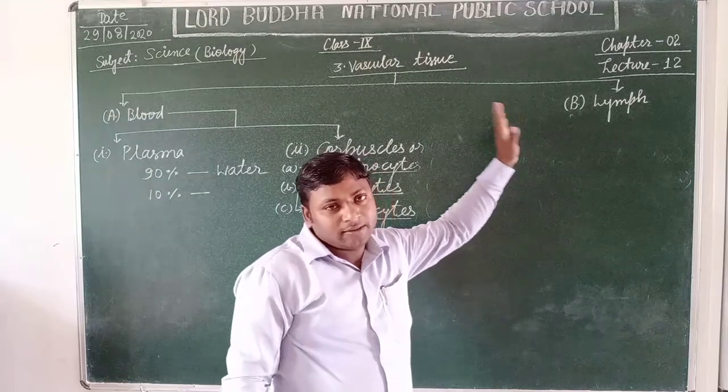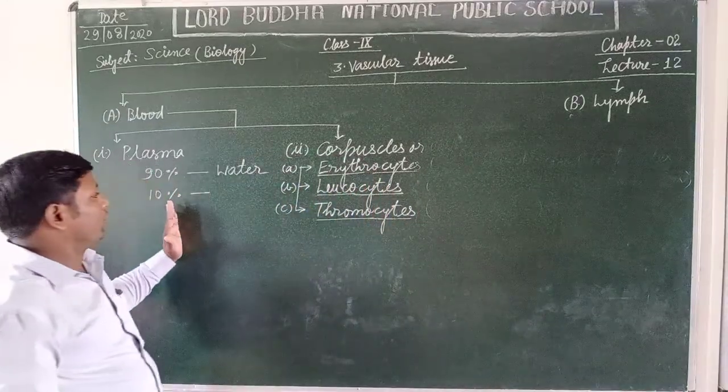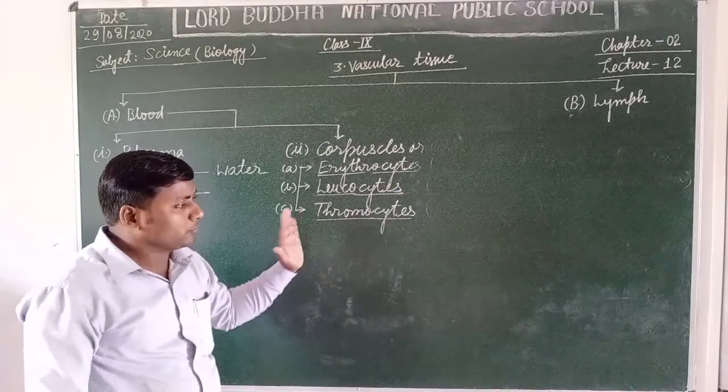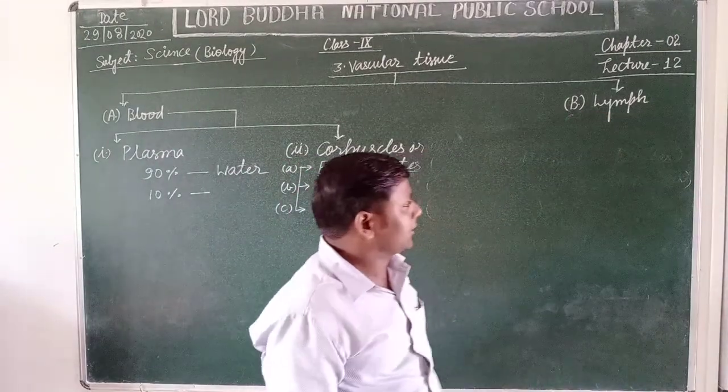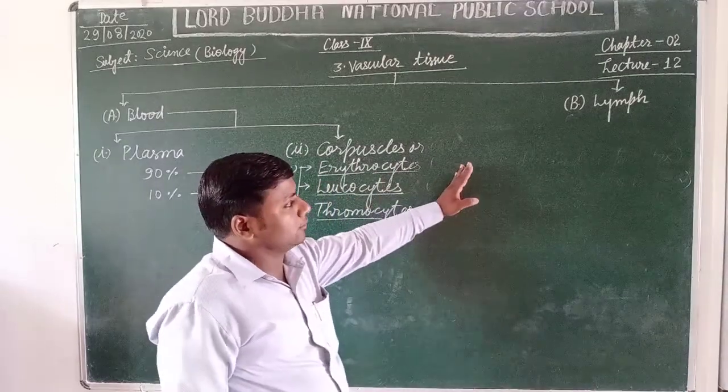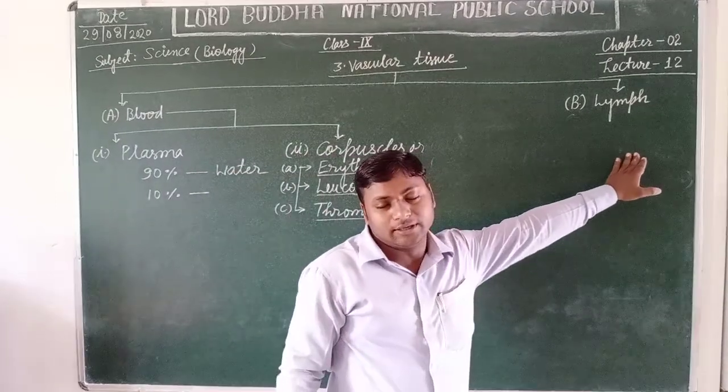It means the blood generally flows in the arteries and veins, but the lymph is a kind of fluid connective tissue that generally flows inside the capillaries.